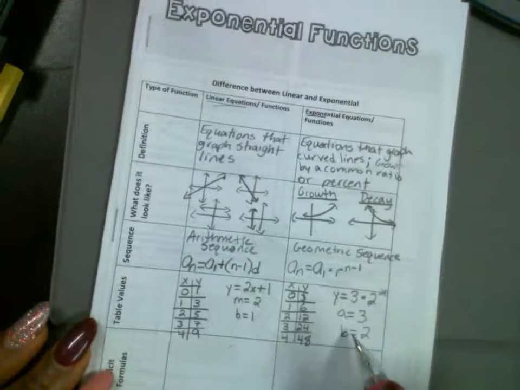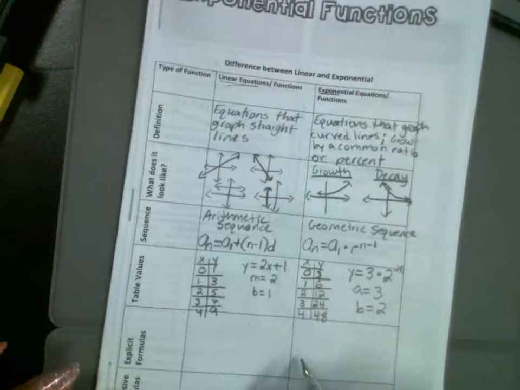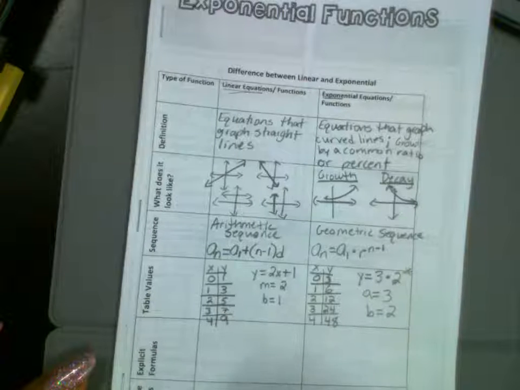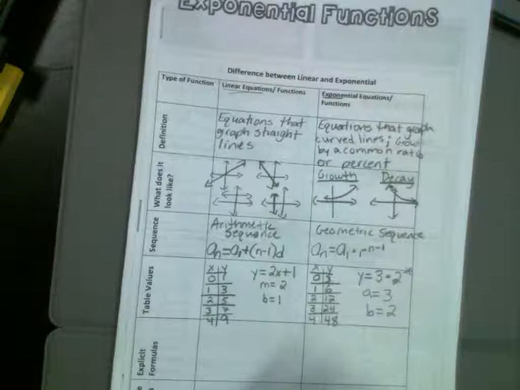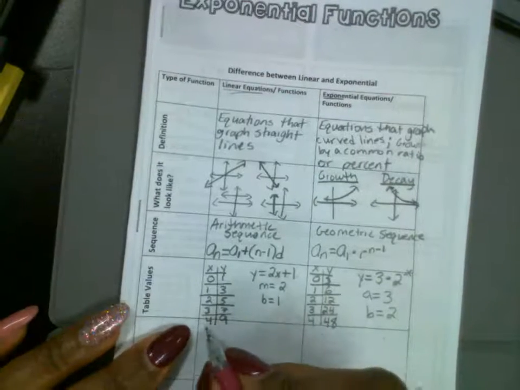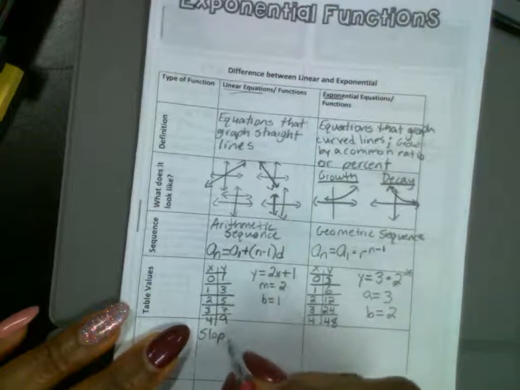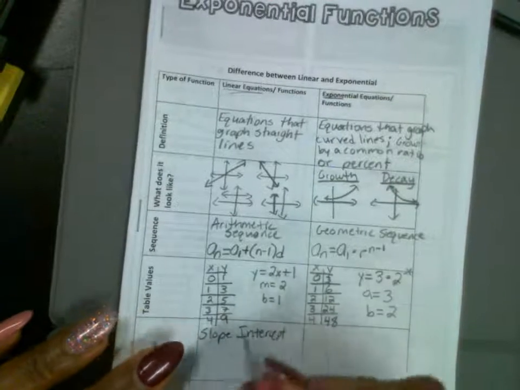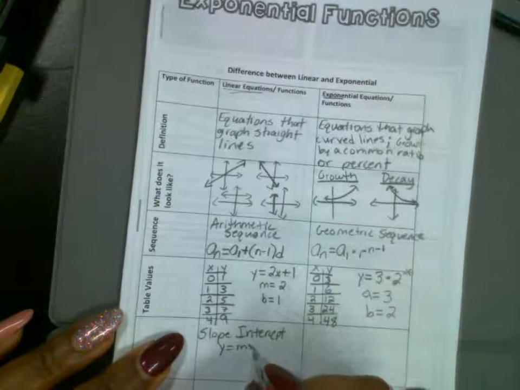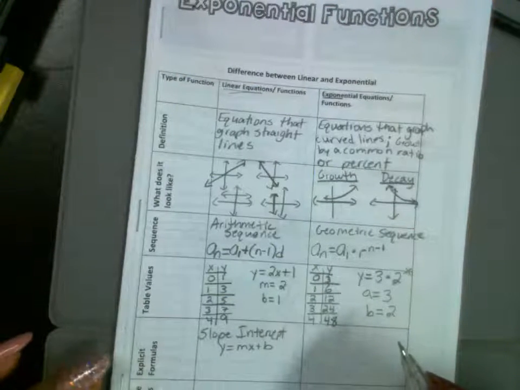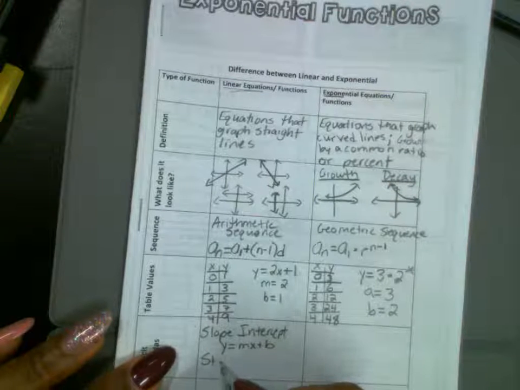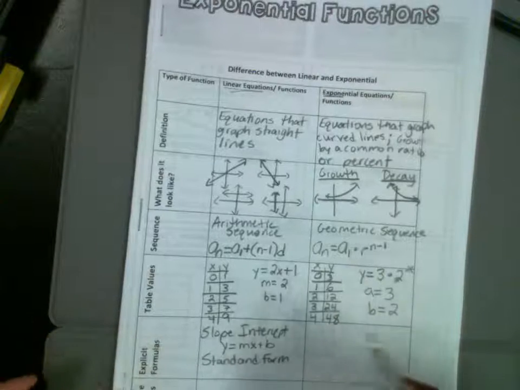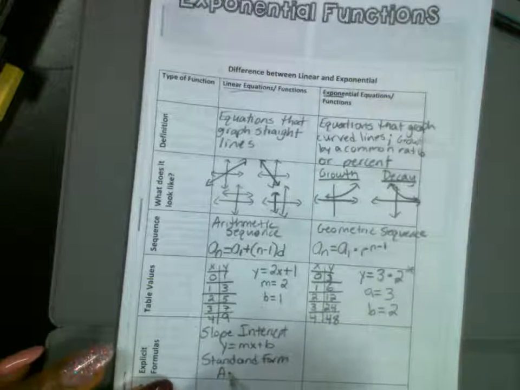All right, any questions about this? Explicit formulas are formulas where you are finding the term without using the previous numbers. You can just plug it in and get your final answer. So for a linear equation, that's your slope-intercept form. That's y equals mx plus b. And I'm going to go ahead and put the standard form. I mean, it's not really explicit, but we do need to know it. We never use the standard form to plug anything in, but we just need to know the standard form.